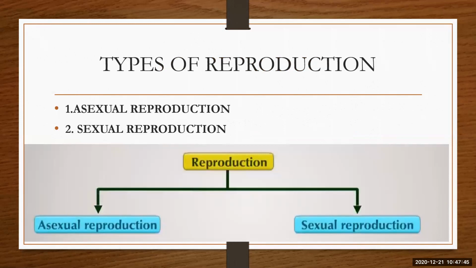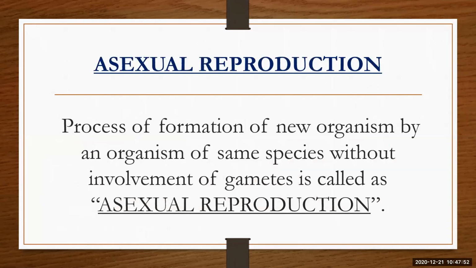Now there are two types of reproduction, that is asexual reproduction and sexual reproduction. Then what is asexual reproduction? Asexual reproduction means the process of formation of a new organism by an organism of the same species without involvement of gametes. Means where the female and male, both parents are needed to produce a new organism, that is known as sexual reproduction.